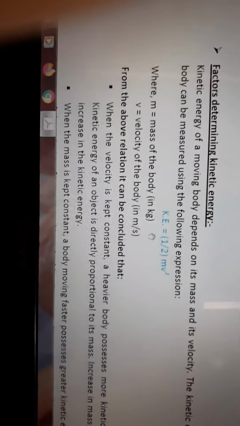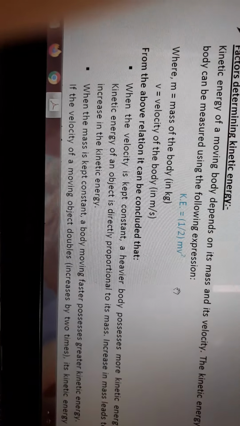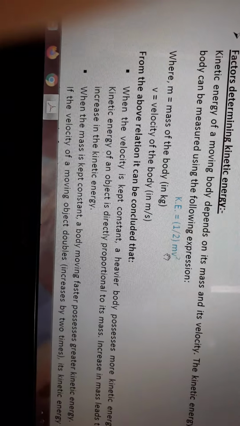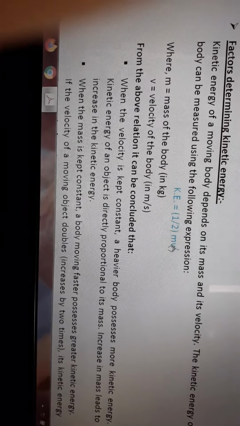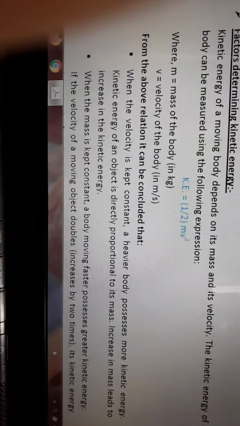So next conclusion: when the mass is kept constant, in the first case we saw velocity was constant, now mass is constant, so what will happen? Here also, if you look at this expression, kinetic energy is directly proportional to the velocity squared. So a body moving faster possesses greater kinetic energy.